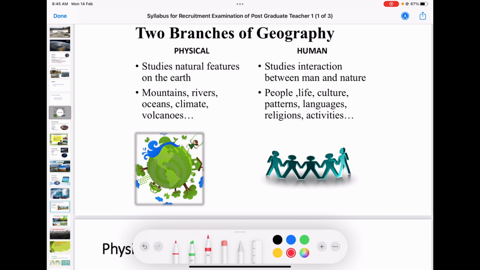And how these landforms are influenced by other features. That is physical geography. Coming to human geography, it is the study of people, population, life of the people, culture of the people, settlement of the people, their language, their age group, their employment, their economic activities, their religions. Everything comes under human geography.